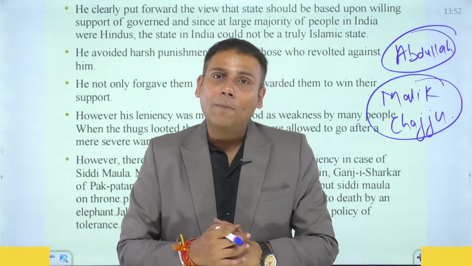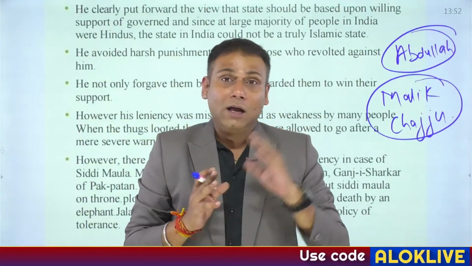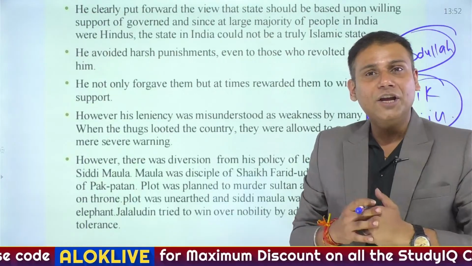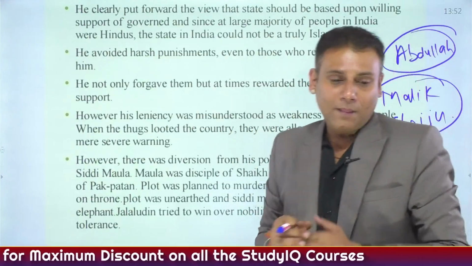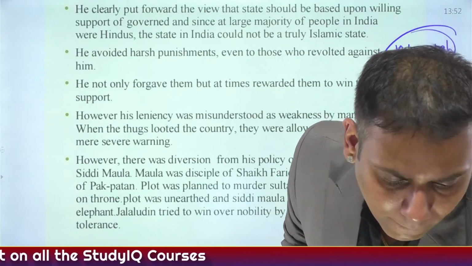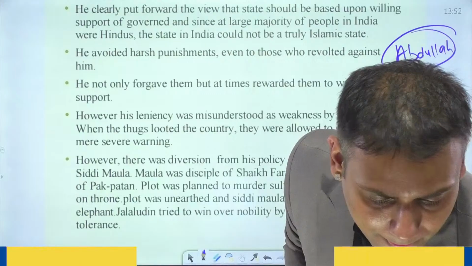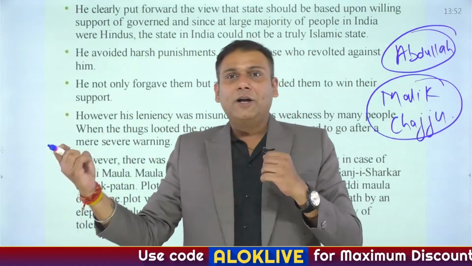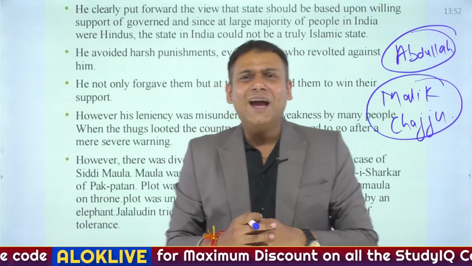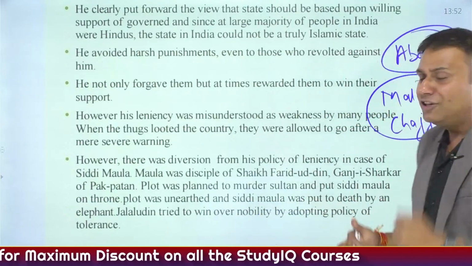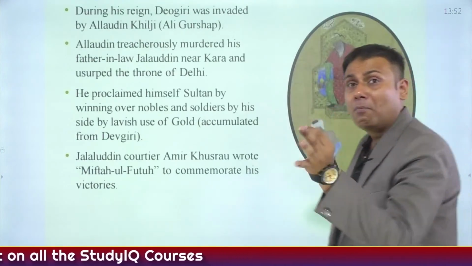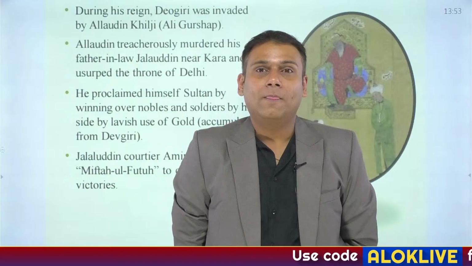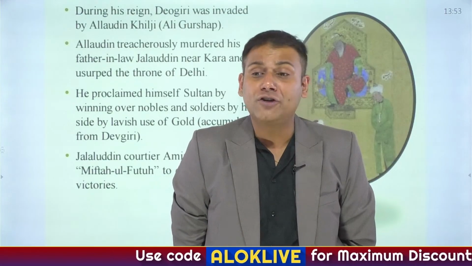But his son-in-law, Alauddin Khilji, now it is also believed that Malika-e-Jahan, one of the daughters of Jallaludin Khilji, was married to Alauddin Khilji. And in that case, it is believed that when Malika-e-Jahan was married to Alauddin Khilji, Jallaludin Khilji had a deep trust in Alauddin Khilji. So, apart from the region of Manikpur, the region of Kara was also given to Alauddin Khilji. And Alauddin Khilji was a very ambitious ruler.